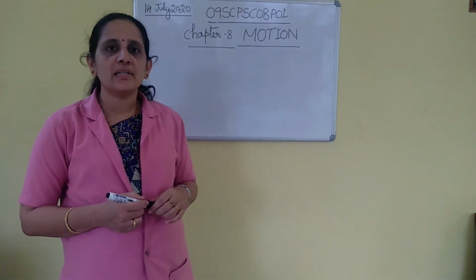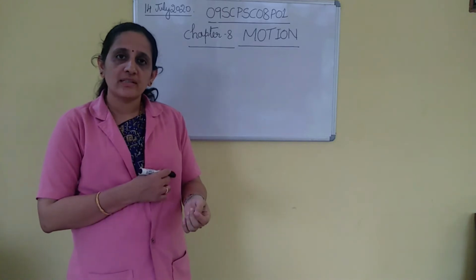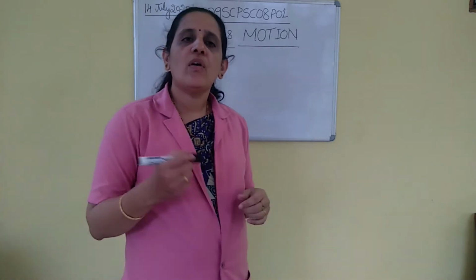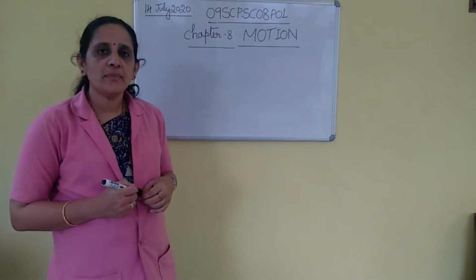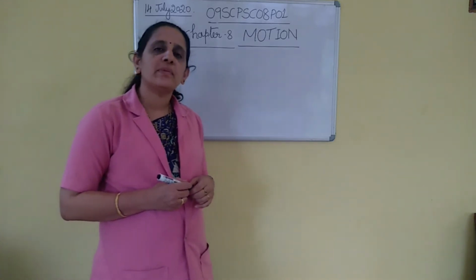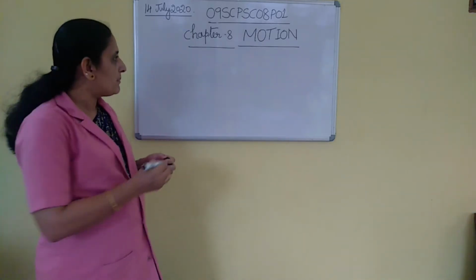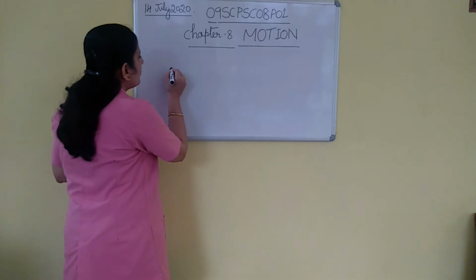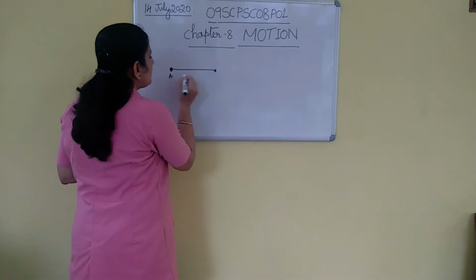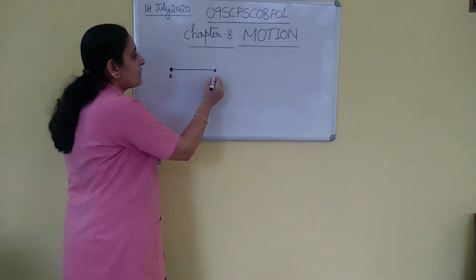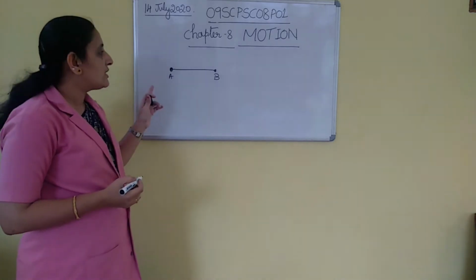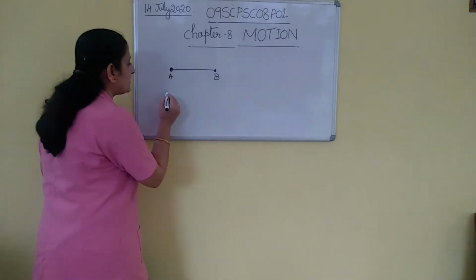Birds fly, animals run, blood flows through our veins, and all the planets and galaxies are in motion. What is this motion? Motion means change in the position of an object or displacement of an object. For example, if an object moves from A to B, change in its position takes place. So, change in the position of an object.